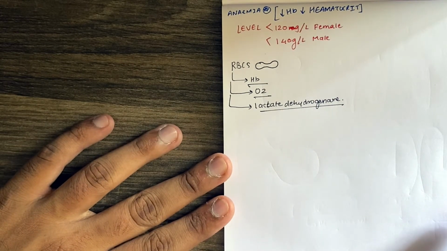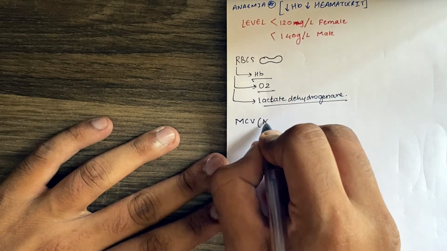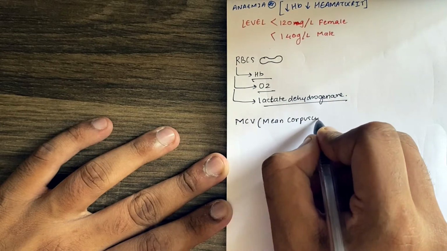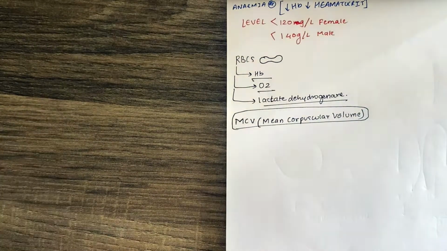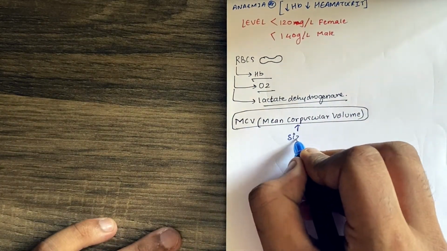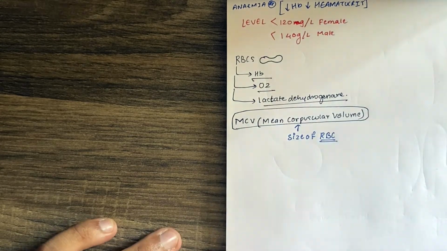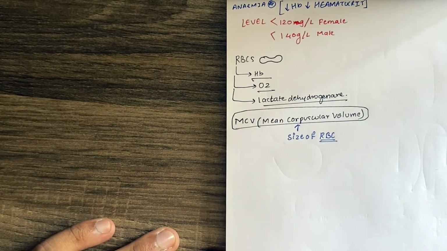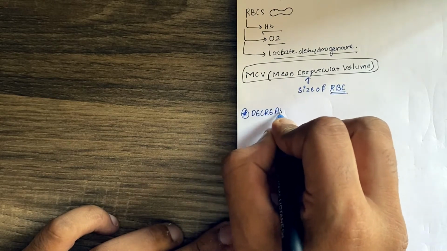So how can someone see and categorize anemia? Basically, what they look at is the mean corpuscular volume. You might think, what is mean corpuscular volume? It's nothing complicated. It just determines the size of RBCs, and through that they can classify what sort of anemia you have. It's nothing more than that. It helps you classify anemias into three categories.